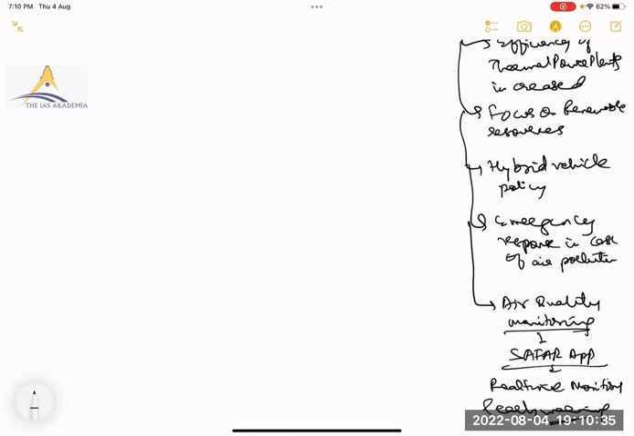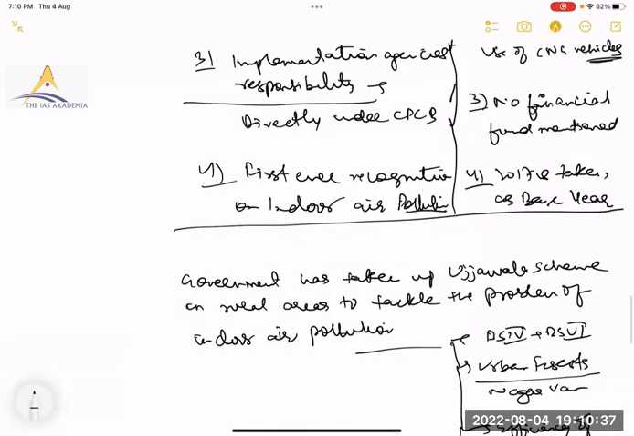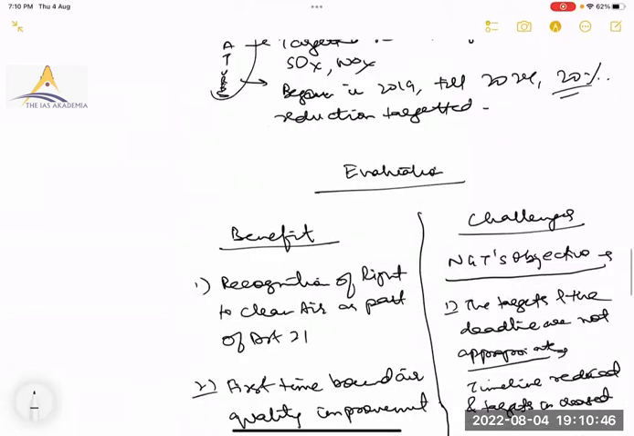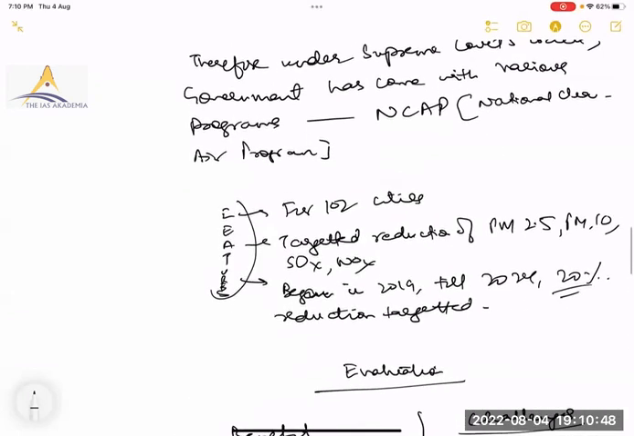Okay. So this is all on air pollution. Just supplement it with more facts. If you add effects also in this, then this will become total material for the air pollution topic. Okay.